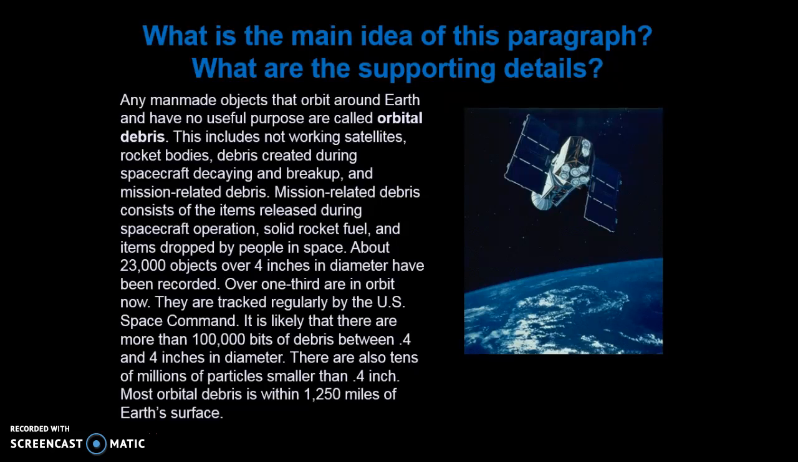Here we go. Any man-made objects that orbit around Earth and have no useful purpose are called orbital debris. This includes not working satellites, rocket bodies, debris created during spacecraft decaying and breakup, and mission-related debris. Mission-related debris consists of the items released during spacecraft operation, solid rocket fuel, and items dropped by people in space. About 23,000 objects over 4 inches in diameter have been recorded. Over 1/3 are in orbit now.